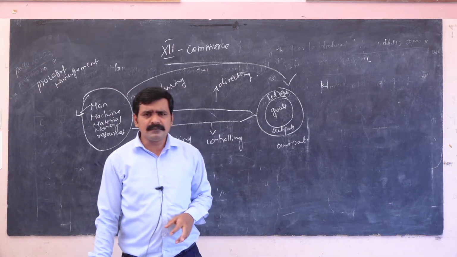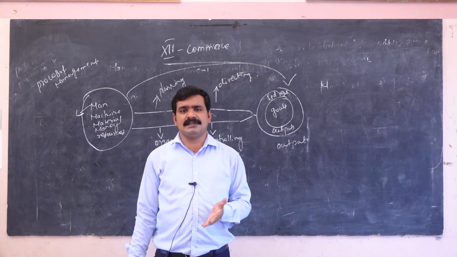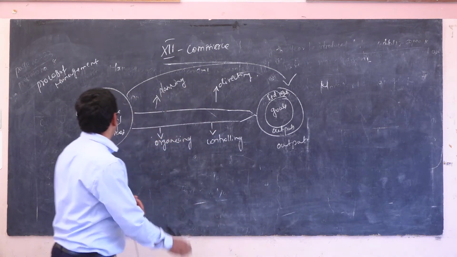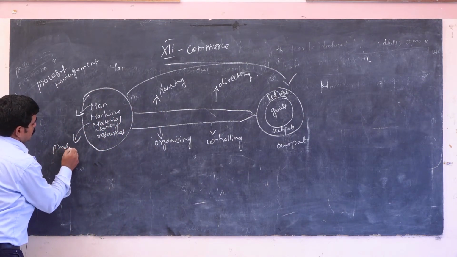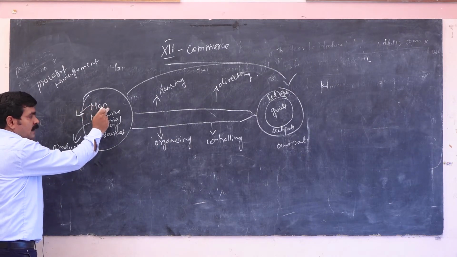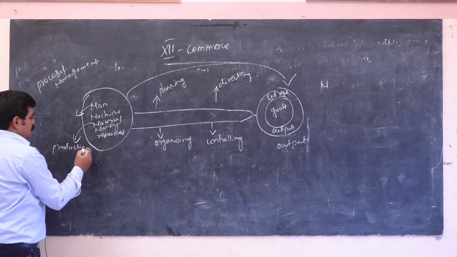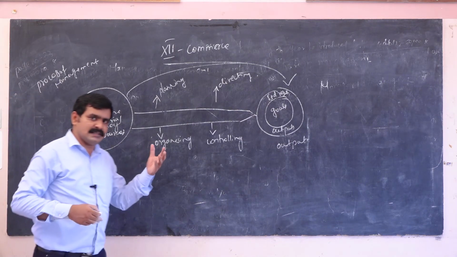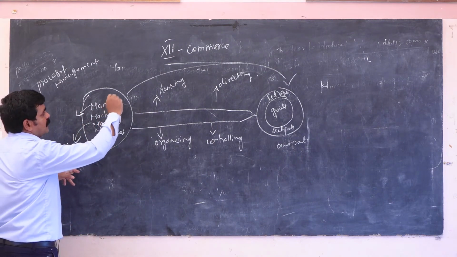Material means raw material. It collects raw material from other sides. Good raw material will help production very easily. So you have to appoint some men, then purchase some machines, then collect some raw material, and that is involved in production. Without raw material you can't produce anything. That's a very common thing. So production is important in the process of management.